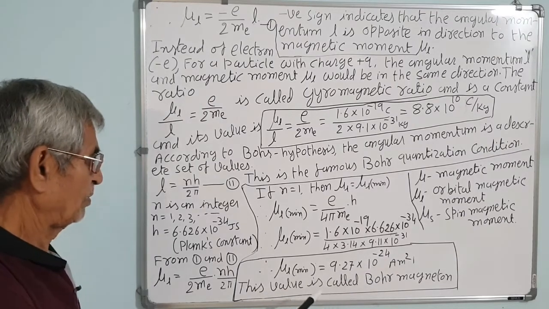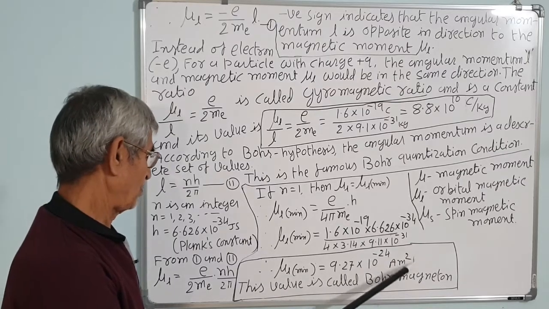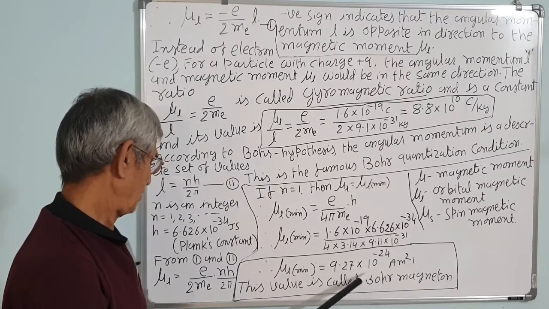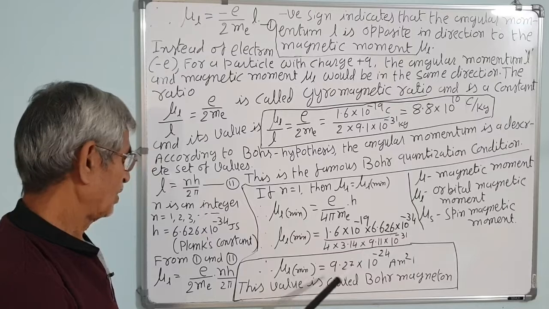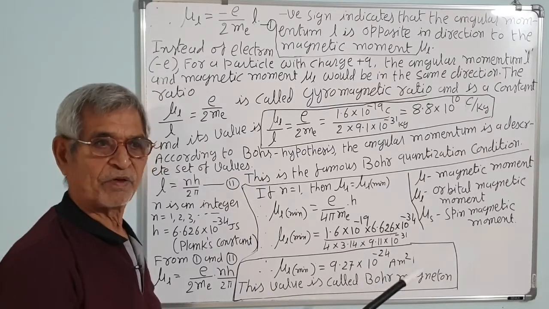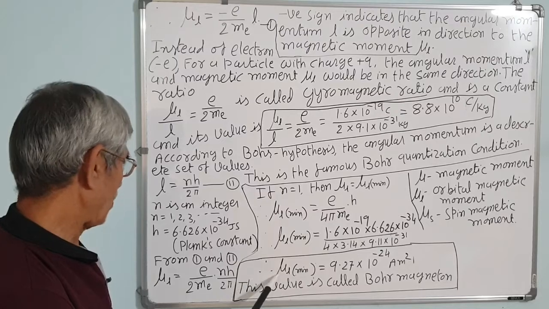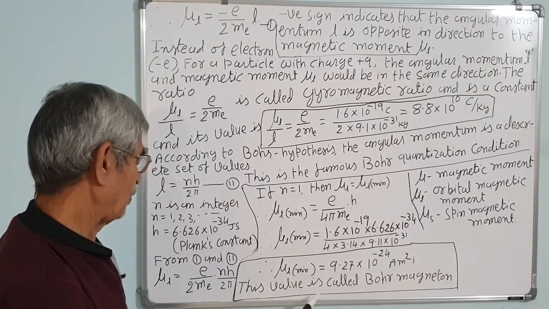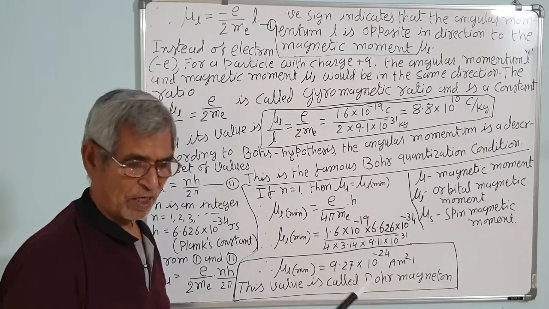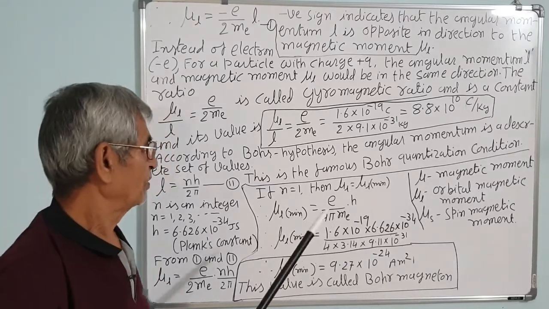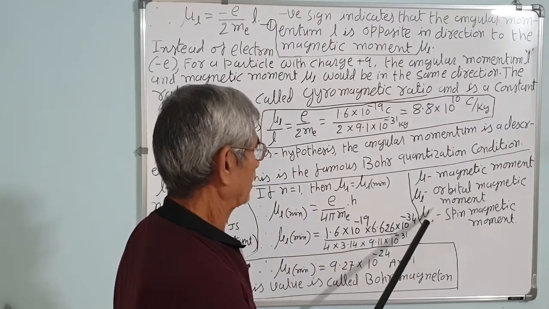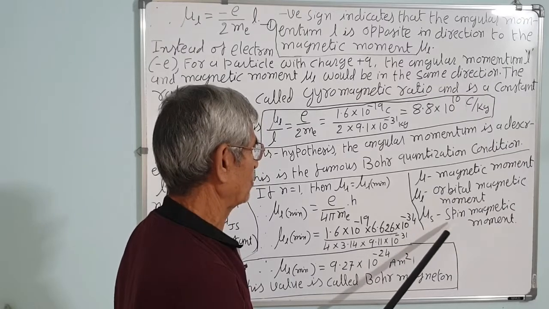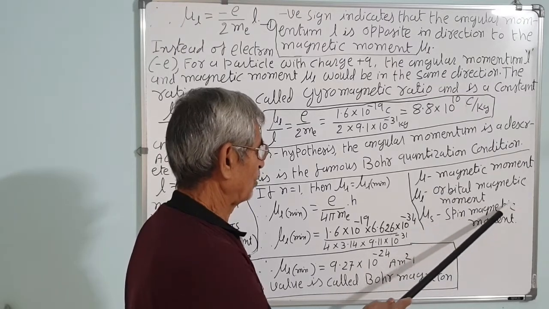We know the unit of the magnetic moment, or dipole moment, is current into area. The unit of current is ampere and the unit of area is meter square, so magnetic moment has the same unit. This value is called the Bohr magneton. Last time this was asked as a 1 mark objective question. So mu is the magnetic moment, mu L is the orbital magnetic moment, magnets are always dipoles, and mu S is the spin magnetic moment. In short we call it the magnetic dipole moment.